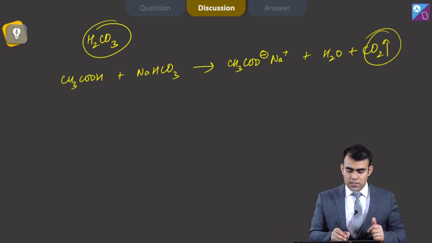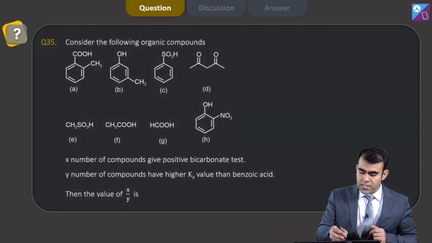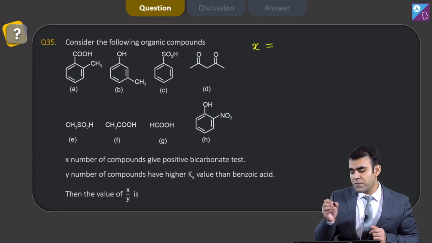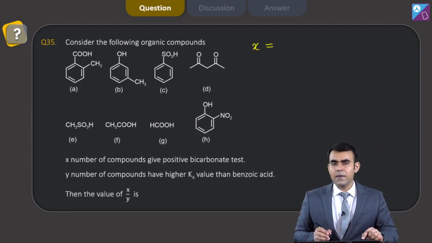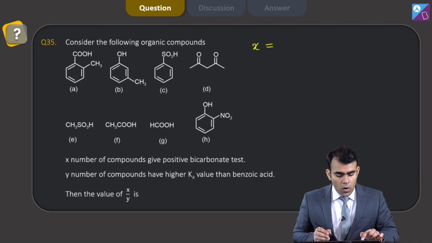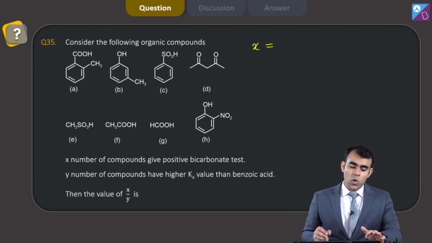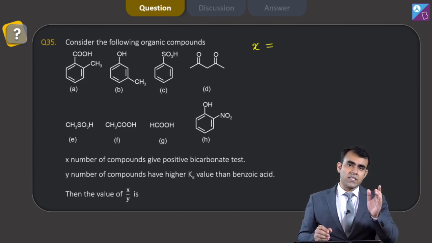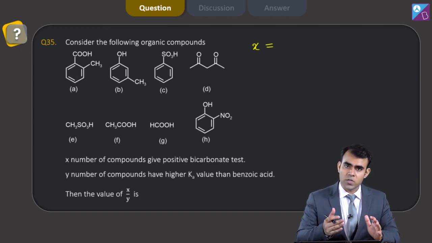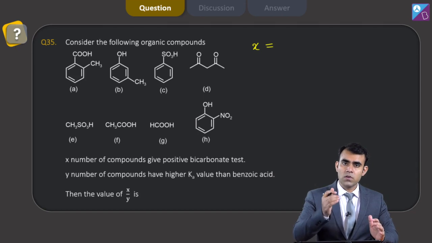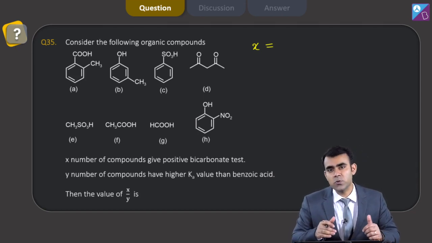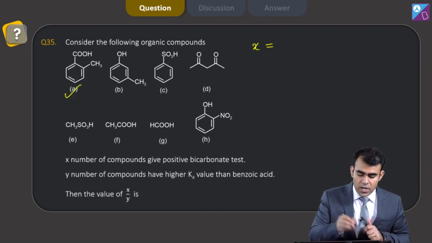Now let's look at our compounds. So first are the compounds which give positive bicarbonate test. In A we have ortho methyl benzoic acid. So here we have benzoic acid on which the ortho effect is also taking place. So it is even more acidic than benzoic acid. So yes, this gives bicarbonate test.